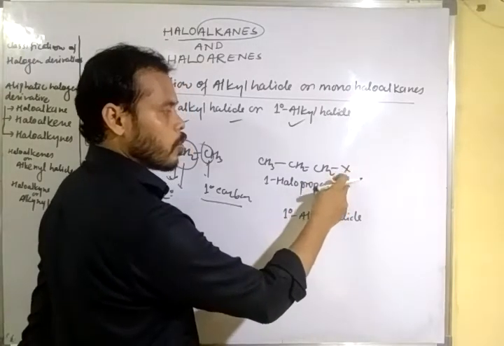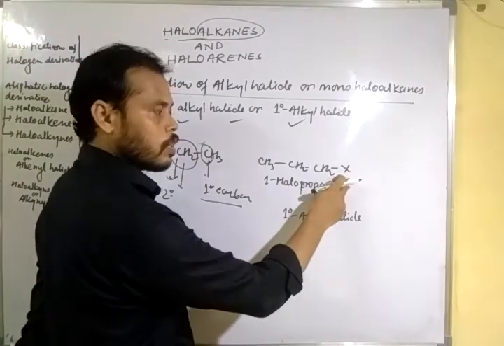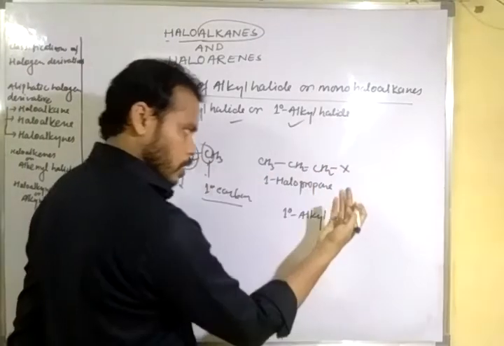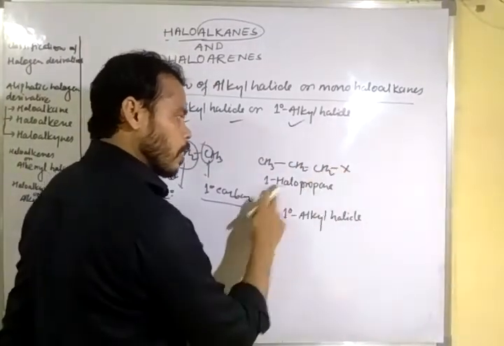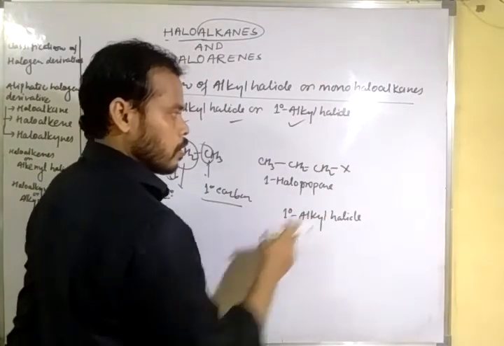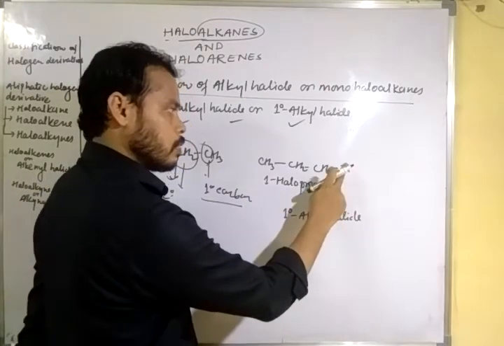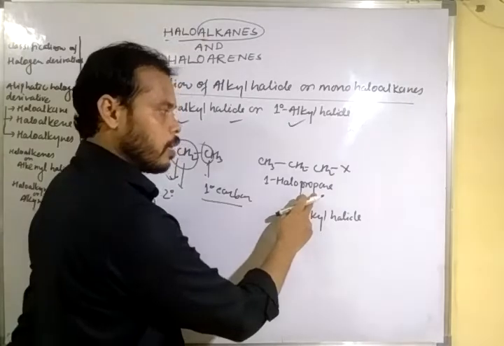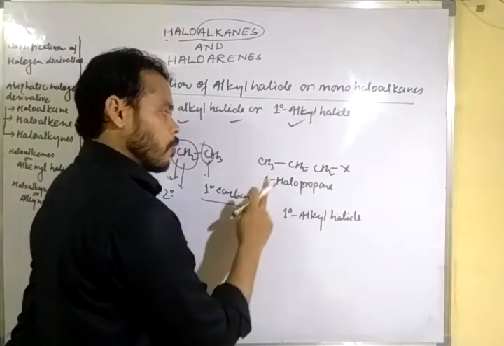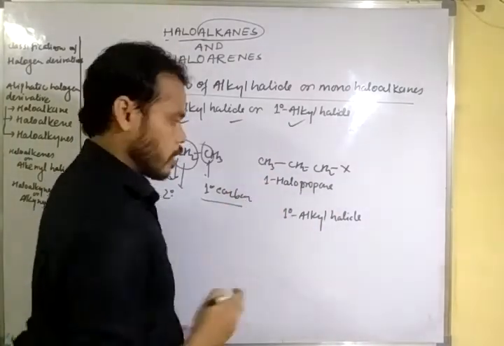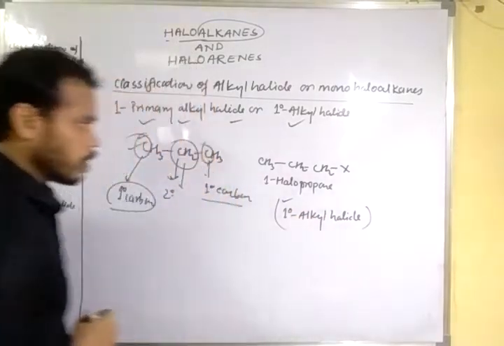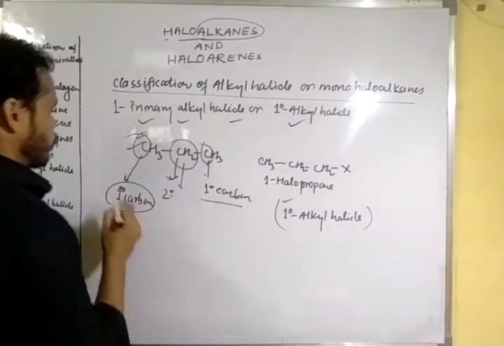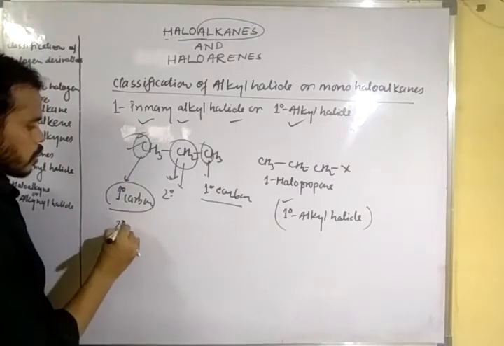It may be chlorine, bromine, iodine. When it is chlorine, 1-chloropropane; when it is bromine, 1-bromopropane; when it is fluorine, 1-fluoropropane, etc. This is the example of 1 degree alkyl halide. Okay, next is 2 degree alkyl halides.